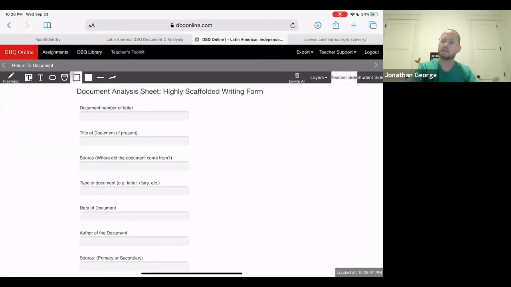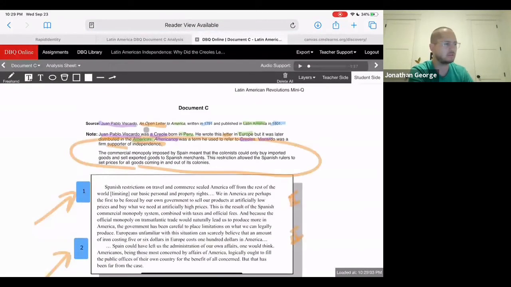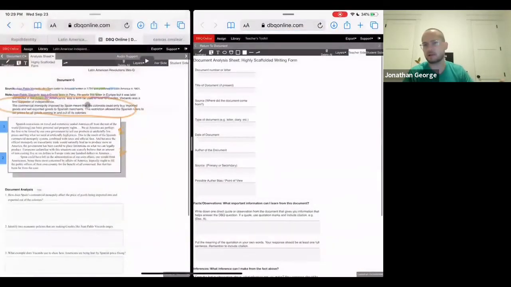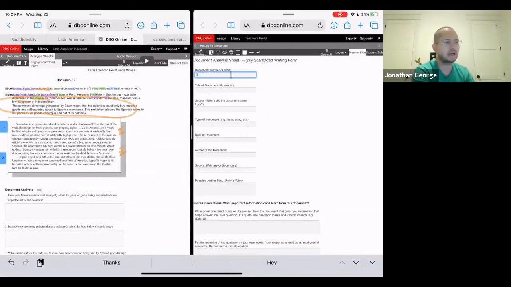I'll do some of this with you, but then you have to make sure the rest is completed before 10 p.m. Now, document number or letter. What I like to do is go back, return to the document, and open it up in a new window so I can see them side by side. I feel like that's a little bit easier. Okay, so number or letter of the document: this is document C.